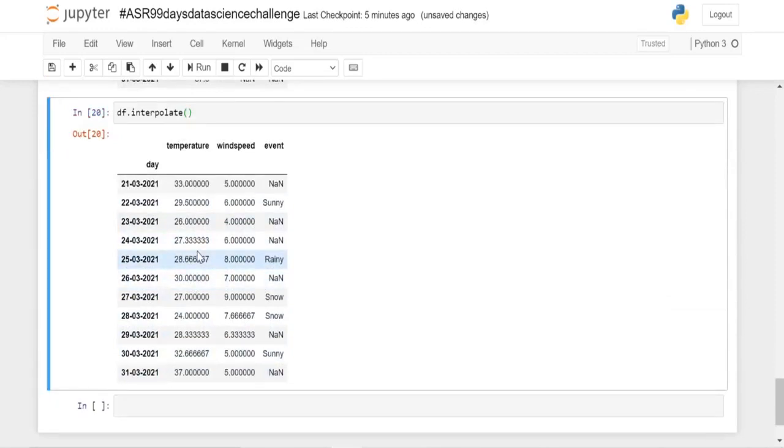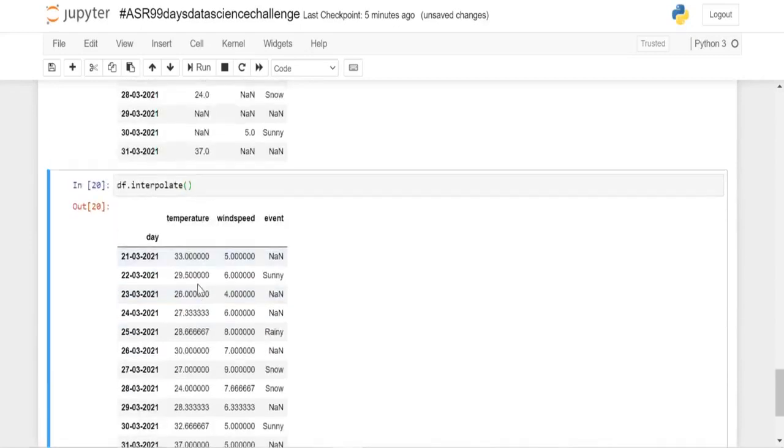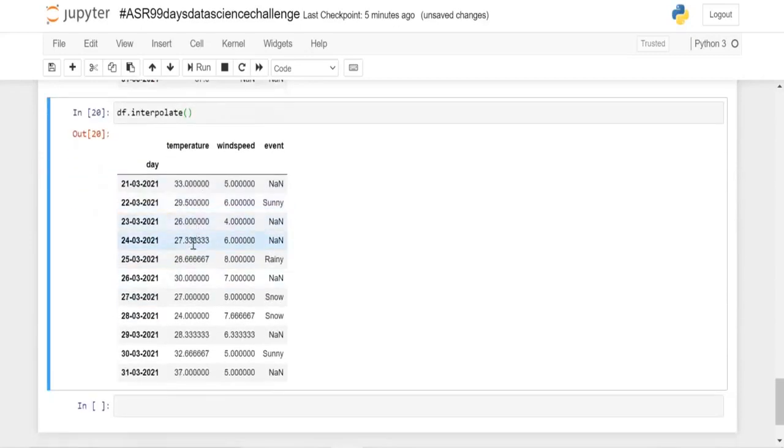And now we have filled in the equal spaces of each element with equal intervals, that is 26, 27, 26, 27.33, 28.66 and 30. They all are in equal intervals, and this works in this way.